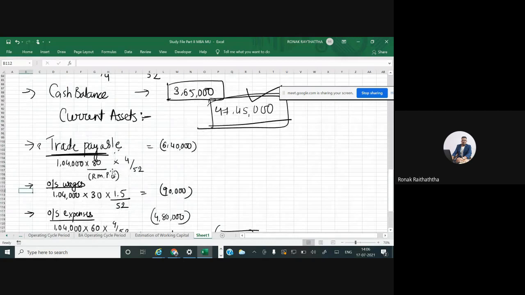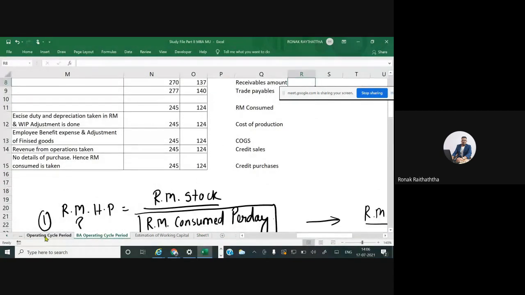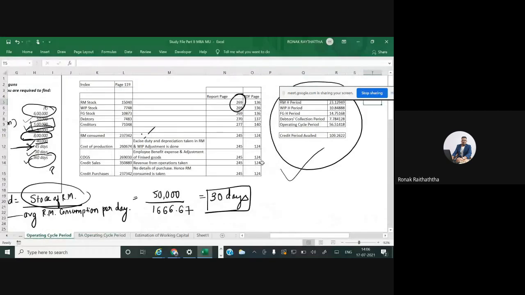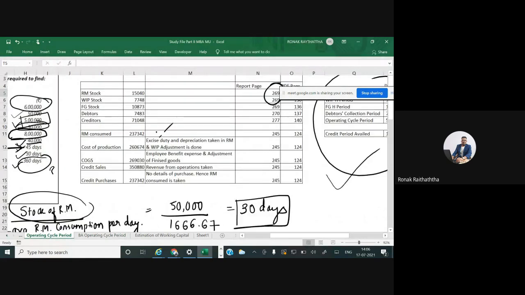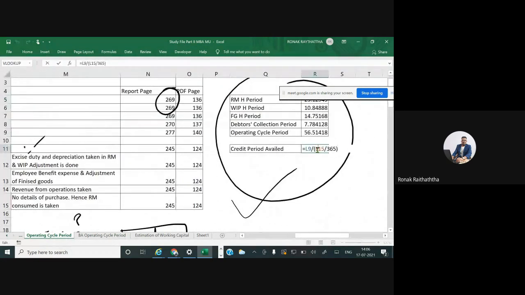trade payables of Reliance was much more than the trade receivables. And last question, I could identify that while calculating this operating cycle period, by mistake I had taken here in this case credit period availed. In this calculation, by mistake I had taken the credit sales. It should be credit purchases.